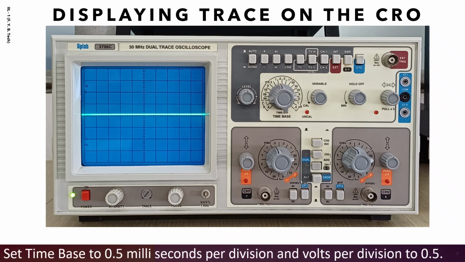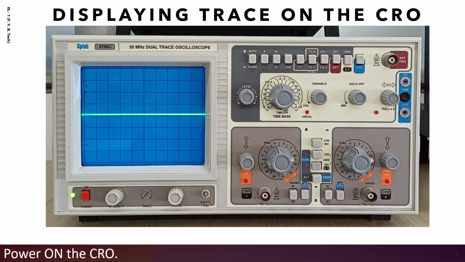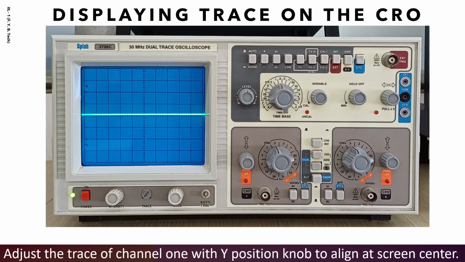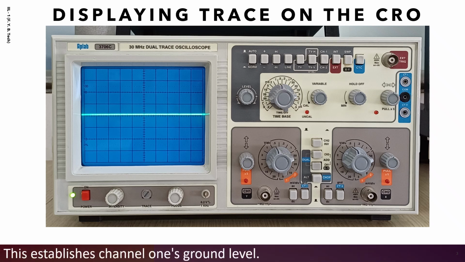Set time base to 0.5 milliseconds per division and volts per division to 0.5. Power on the CRO. Press CH1 to display only one channel. Ground channel 1 using its ground button. Adjust the trace of channel 1 with Y position knob to align at screen center. This establishes channel 1's ground level.